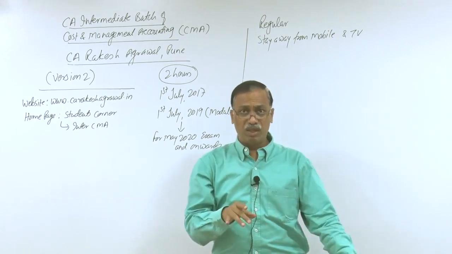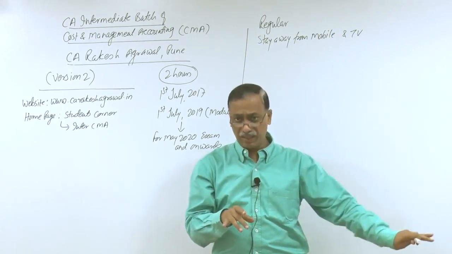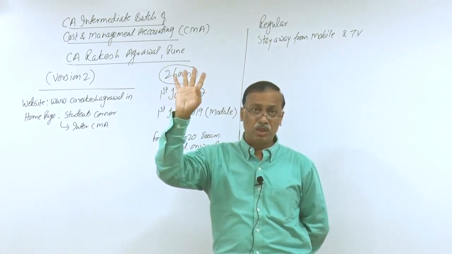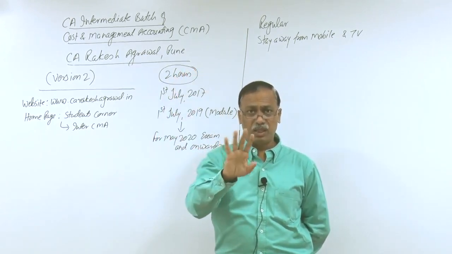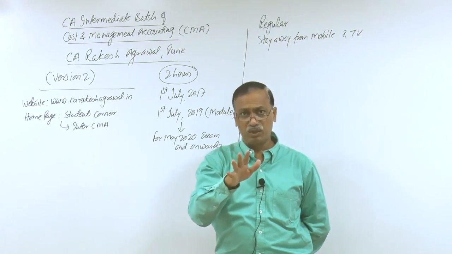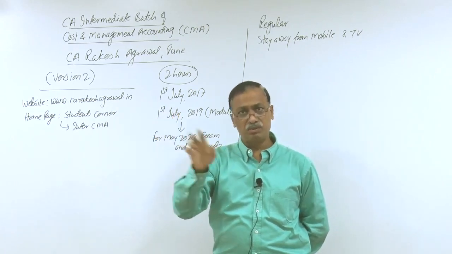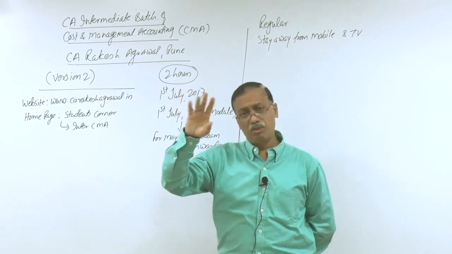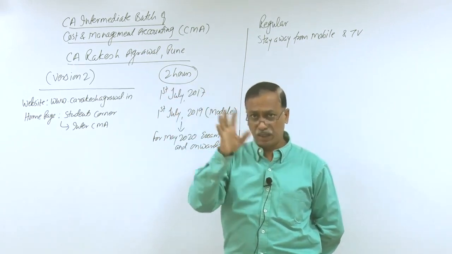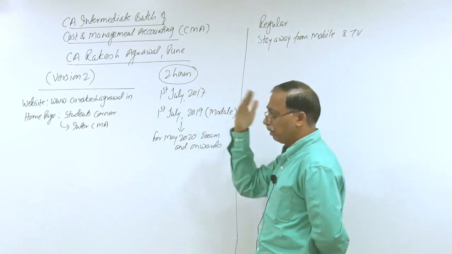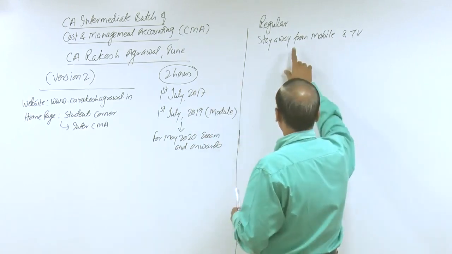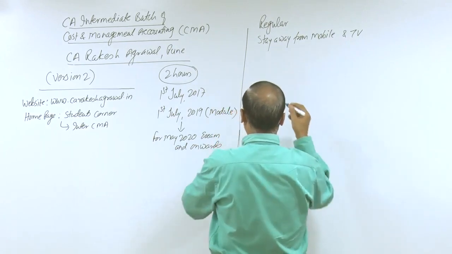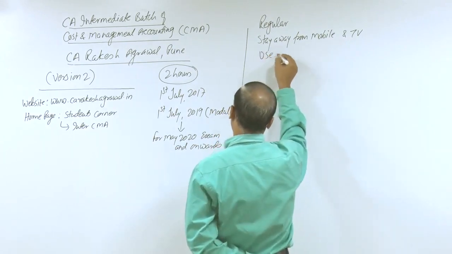So you have to put your mobile phone in silent mode, keep it aside, and don't touch it for 2 hours. TV naturally is not required. While doing chartered accountancy, you will not have time to watch TV, you have to take a divorce from TV now. You can understand that from my side, right? Buy the TV from your first salary after becoming a chartered accountant. Till that time, stay away from it. It's going to be a time waster. So stay away from mobile and TV for better understanding. Then you may make use of headphones.